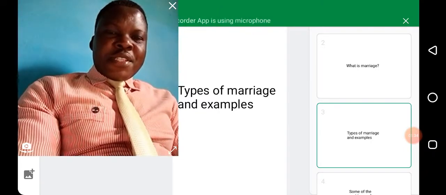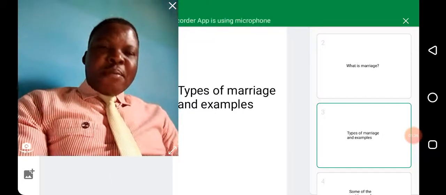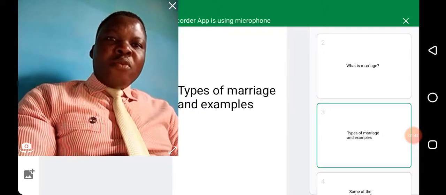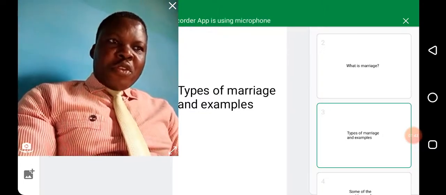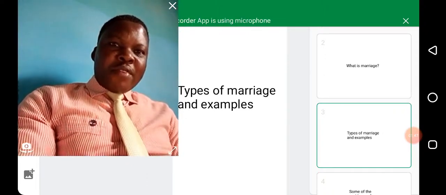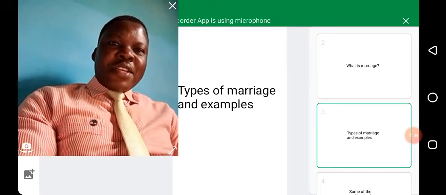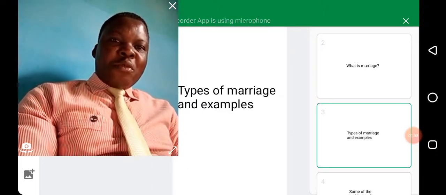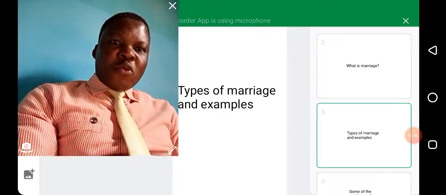So it is a system of marriage where the man is allowed to marry only one wife. So in monogamous marriage, you are not allowed to marry more than one wife. An example of that is the Christian marriage. In Christianity, a man is not allowed to marry more than one wife.